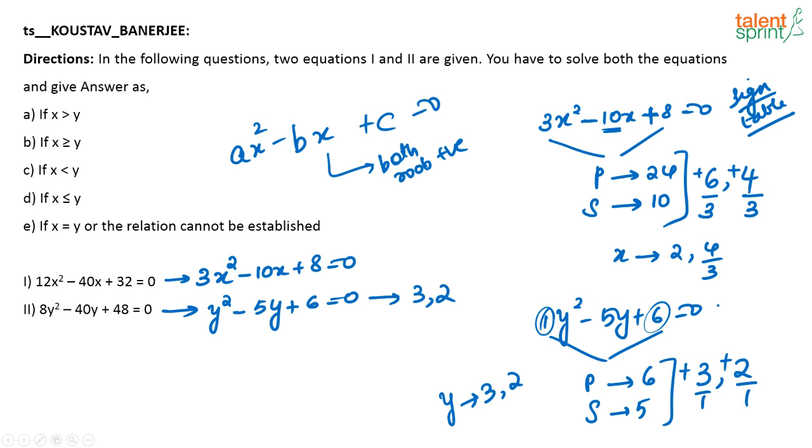And if you compare x and y, what is the relationship between x and y? Either x is equal to y when they are 2, otherwise y is greater than x. So y is greater than or equal to x. That is the relationship between x and y. Either y is equal to x or y is greater than x. So which will be your answer? Option D.